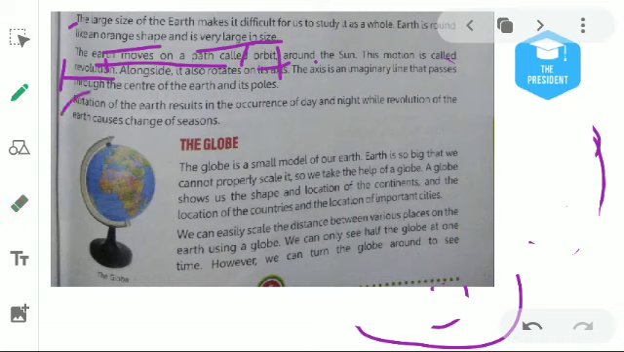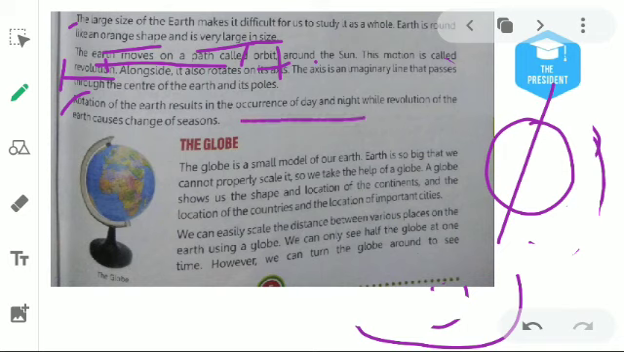Rotation of Earth. What is the rotation of Earth? When Earth rotates on its own axis, it results in the occurrence of day and night. So when day and night occur on the Earth, it is because of the rotation of the Earth. So if anyone asks you, then you will answer it.